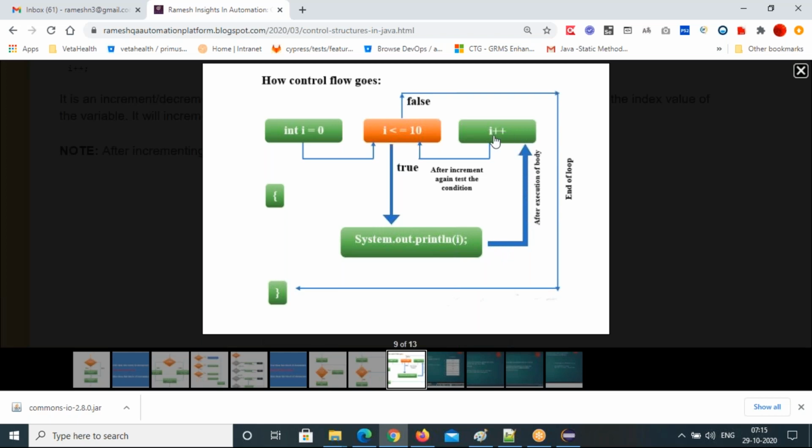After i++, again it comes to the condition. If the condition is true, again it comes inside the loop body. See that the loop body and the statements will execute here. Again it goes to the increment part. After incrementation of the i value, again where does it come? The condition place. If the condition becomes false, it exits. This is the exit of the loop. So if you understand this flow diagram very clearly, the arrow marks are given.